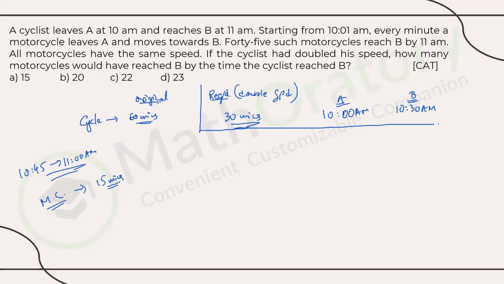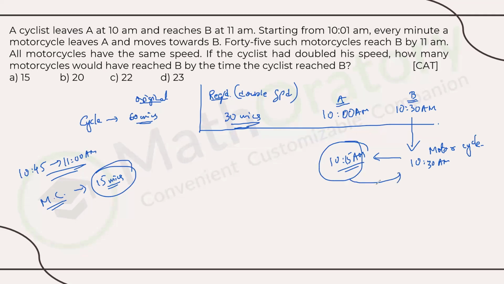We are looking for how many motorcycles would have reached B by the time the cyclist reached B. When the cyclist reached B at 10:30 a.m., the motorcycle that reaches B at 10:30 a.m. should have started from A at 10:15 a.m., 15 minutes earlier. So how many motorcycles would have started from A by then? It starts from 10:01, every minute one motorcycle. So till 10:15, there should be 15 motorcycles. That's it.